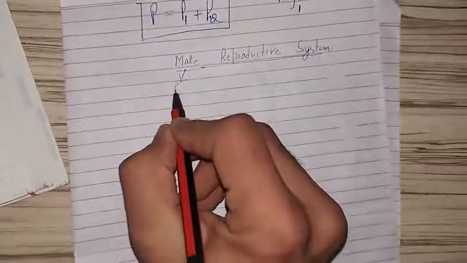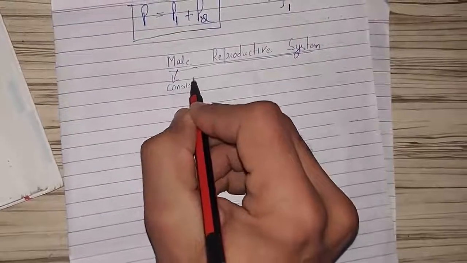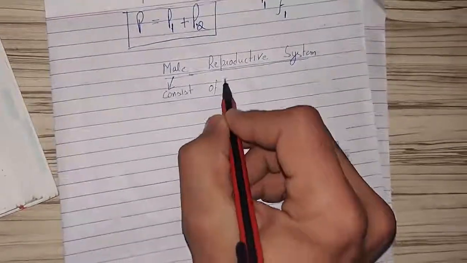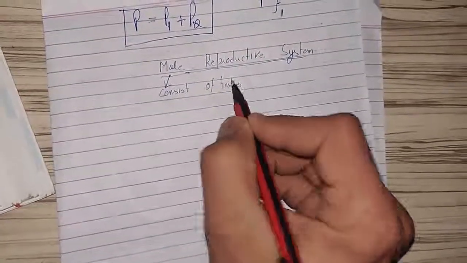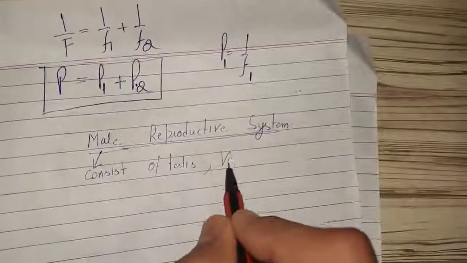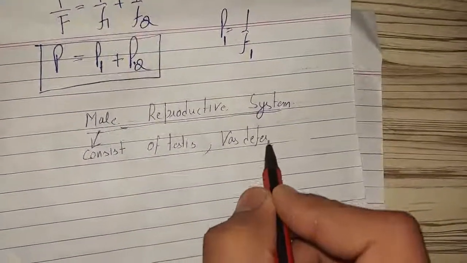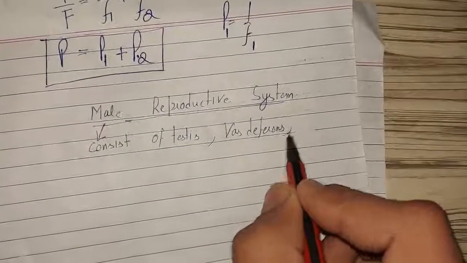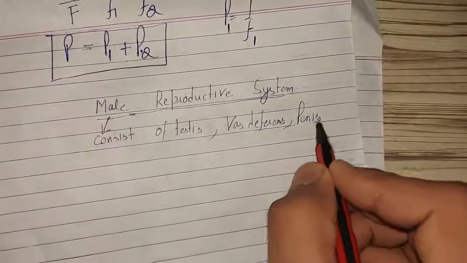The male reproductive system consists of testis, vas deferens, and another is penis.